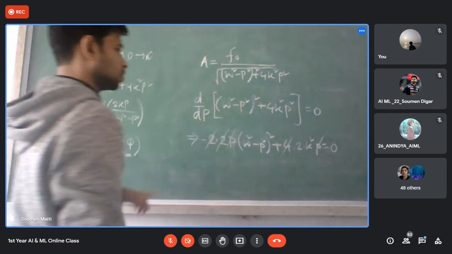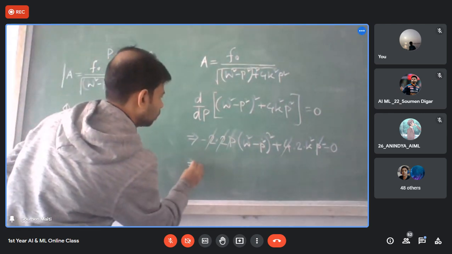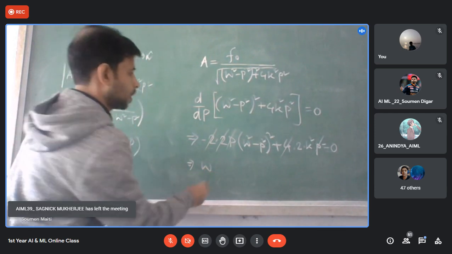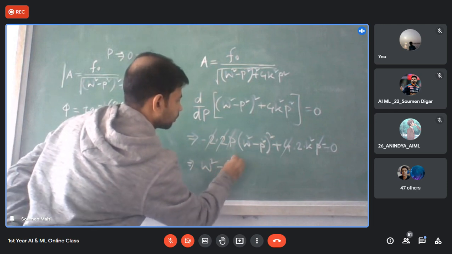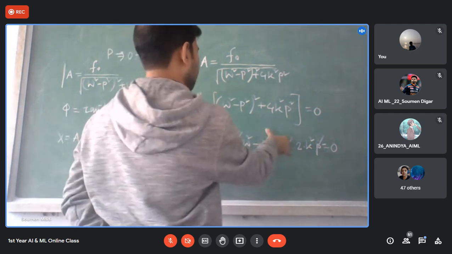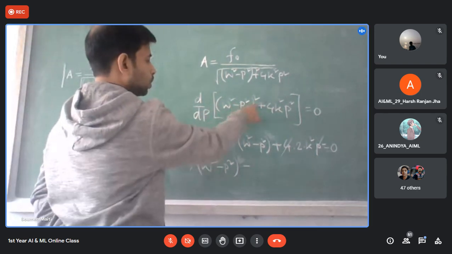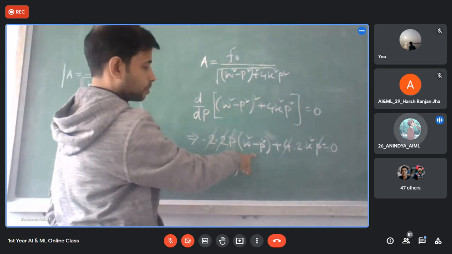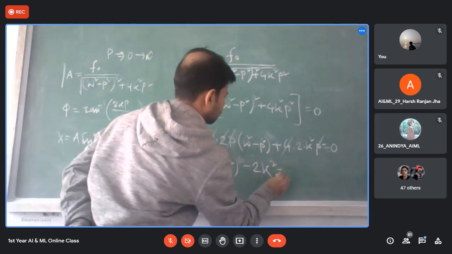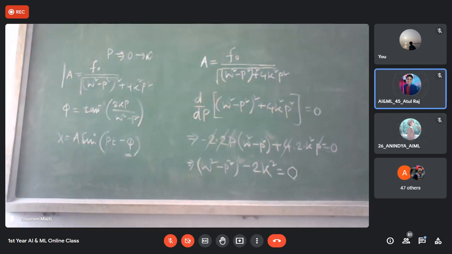So can I say this is nothing but omega square? We can write in that way also. Omega square minus p square whole square. No, not whole square. Here whole square will not remain. Here it is omega square p square. So 2 is coming out, so it will be 2k square minus omega square minus p square. Yes or no? Yes, sir.